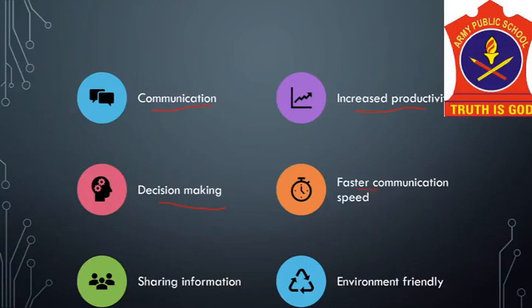Next is faster communication speed. In the past, it took a long time for any news or message to be sent. Now, with the help of the internet and computers, news or messages are sent via email to friends and business partners quickly and efficiently. It saves time and it is economical also. Next is sharing information. The information can be shared by people all around the world with the help of a computer using the internet. And lastly, environment friendly.